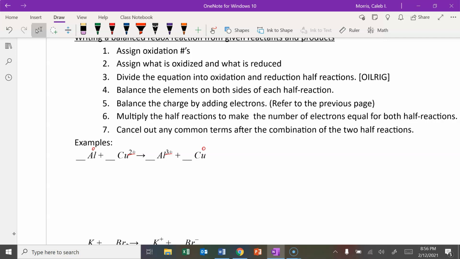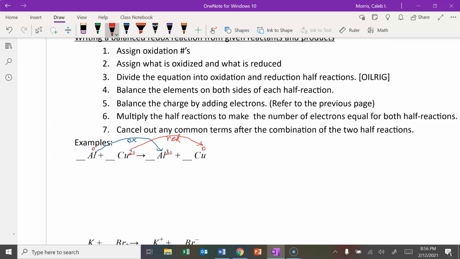Well, aluminum went from 0 to +3. That became more positive. That's oxidation. So aluminum is oxidized. And then copper went from +2 to 0. It's reduced.